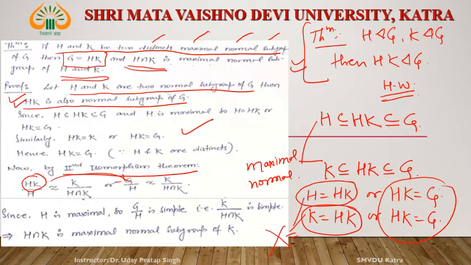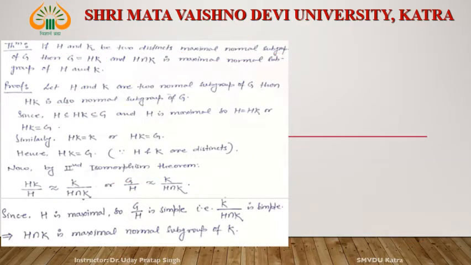What is this H? This H is maximal in G. If H is maximal in G, then G by H is simple, right?